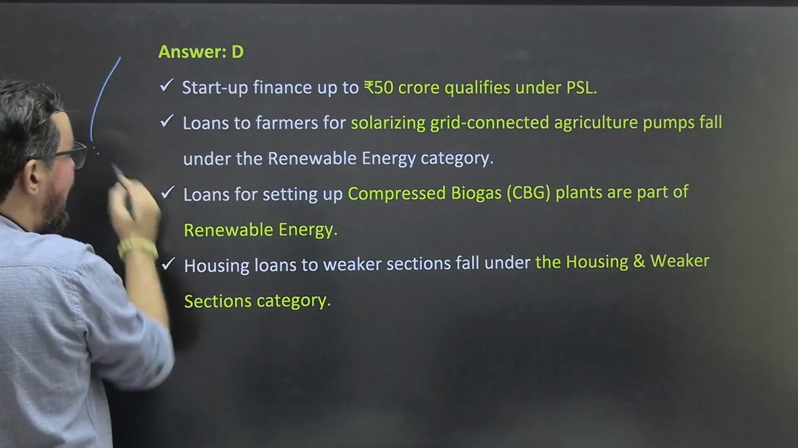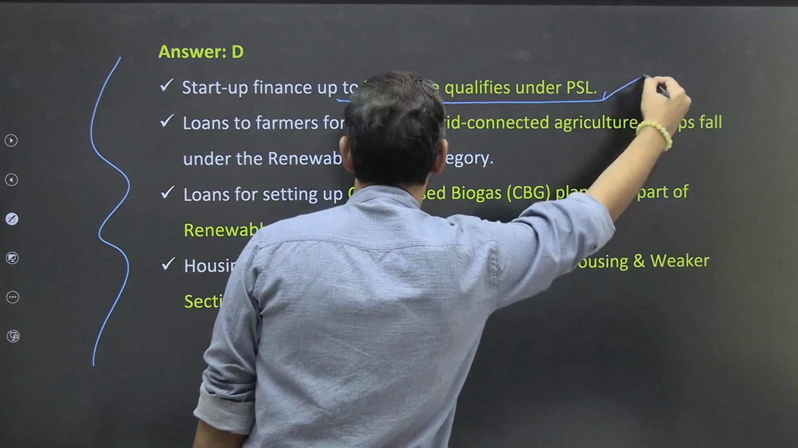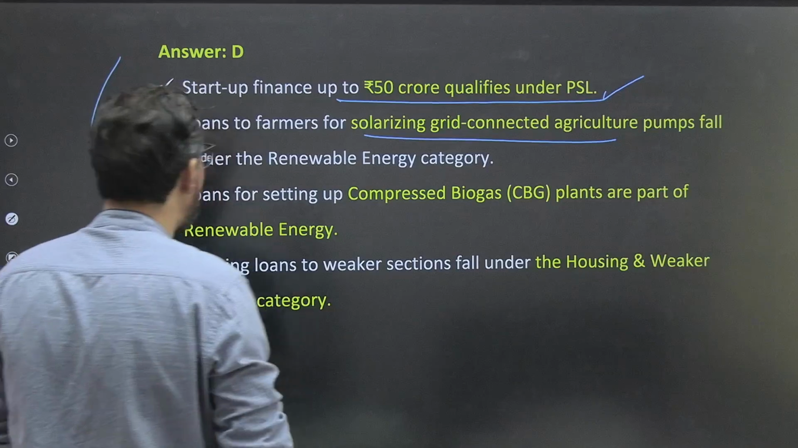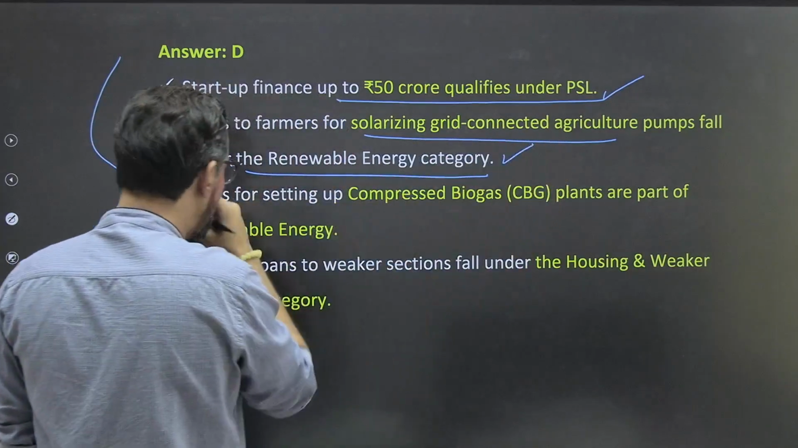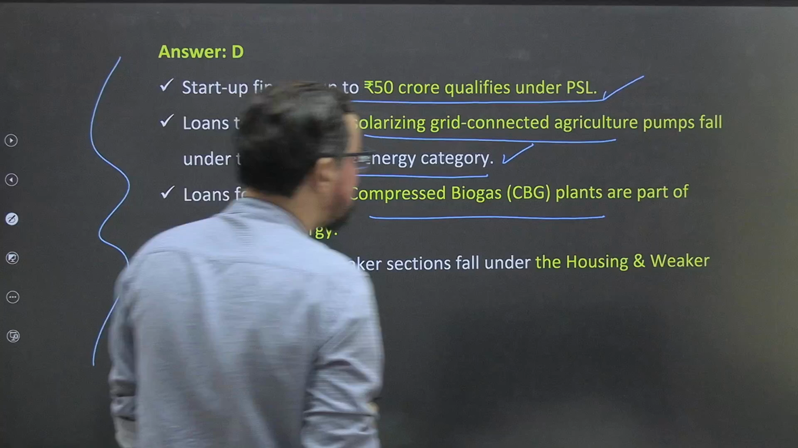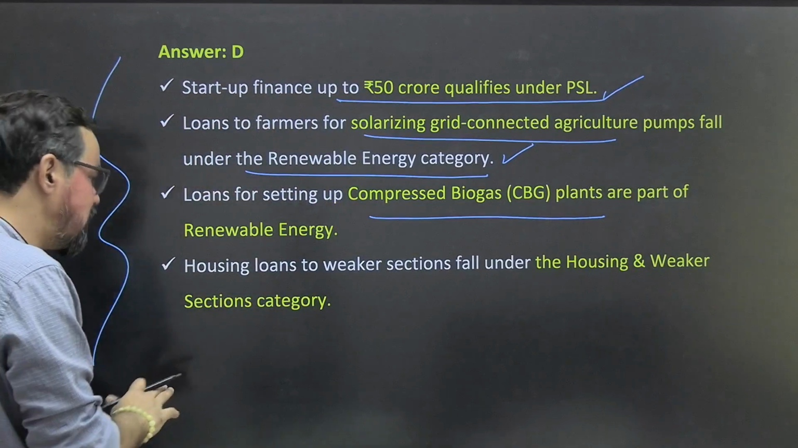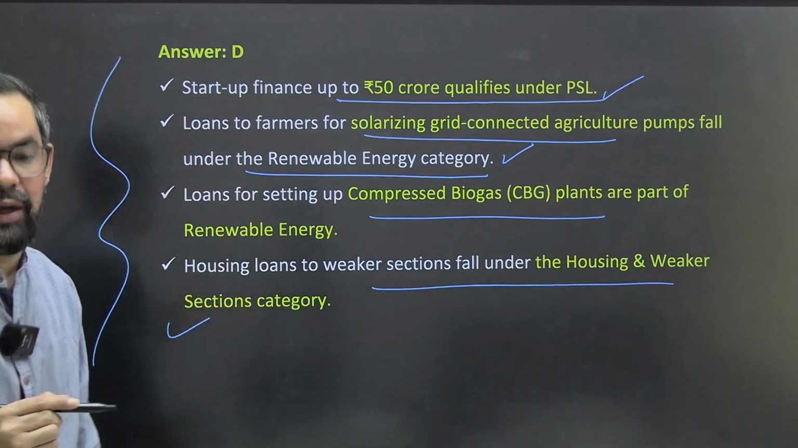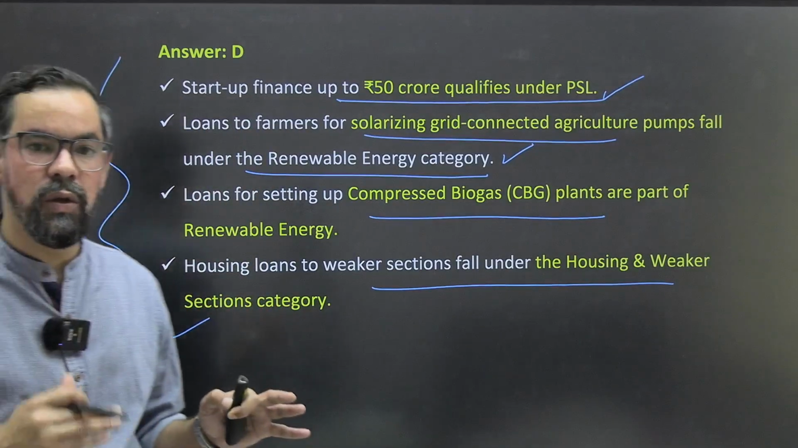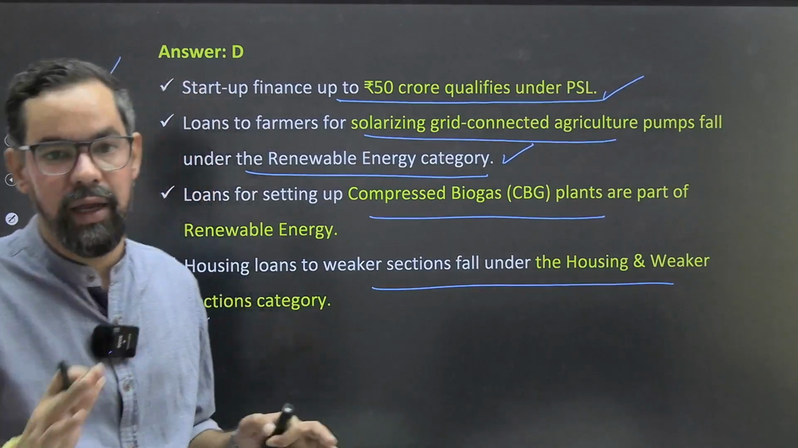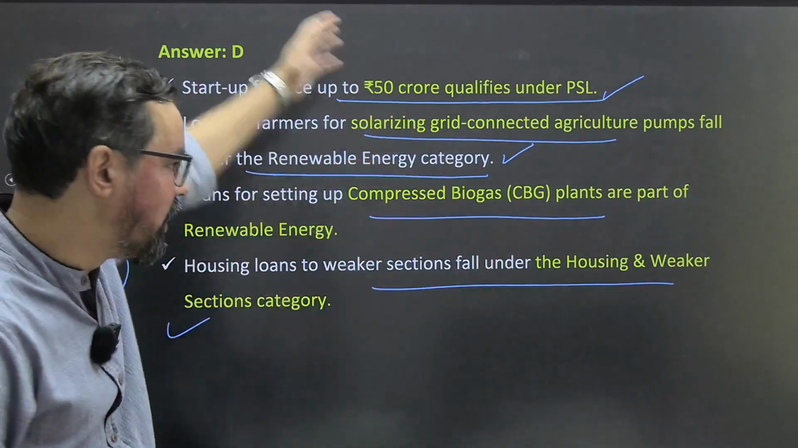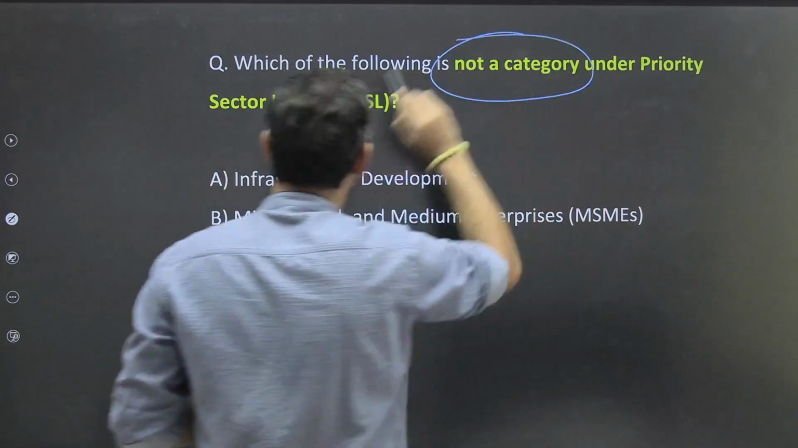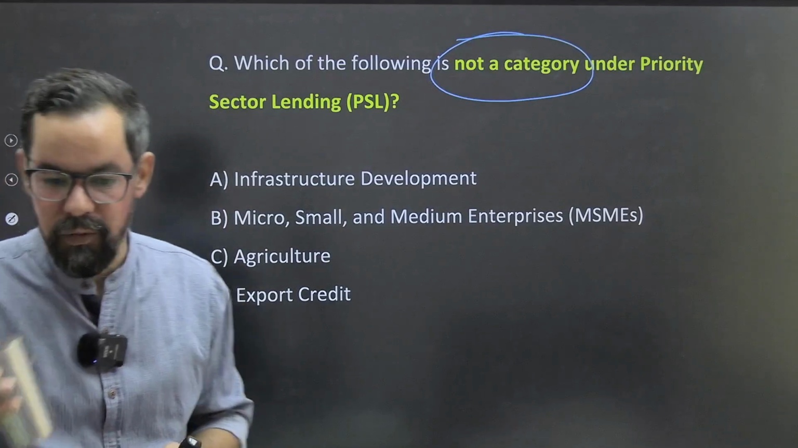So startup finance 50 crore qualifies under PSL. Loan to farmers for solarizing grid connection agriculture pump fall under the renewable energy category, and loan for setting up compressed biogas plant are part of the renewable energy. Housing loan to weaker section fall under the housing and weaker section society category. So these are the categorization or subcategorization from where bank can achieve these particular certificate if they are lending in these many areas, right? Next one. Which of the following is not a category under PSL? This is a kind of bonus question for all of you.